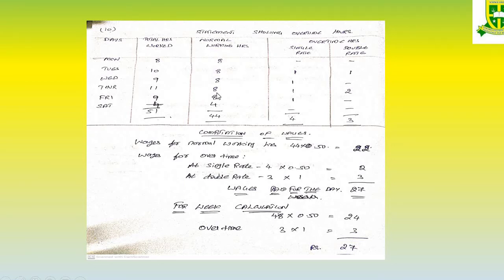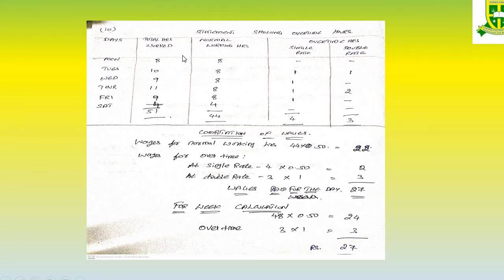The normal working hours is 8. He is working extra for 3 hours. Up to 9 hours, for the extra 1 hour we have to pay only single rate, so that 1 hour is 1. And 2 hours you have to pay a double rate. And Friday 9 hours, normal 8 hours, so only 1 hour is worked extra, so single rate. Saturday there is no extra time done by him, so no rate can be paid.